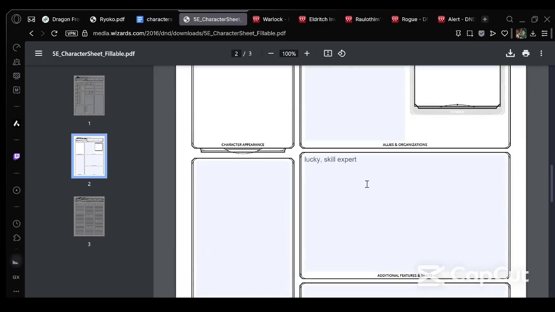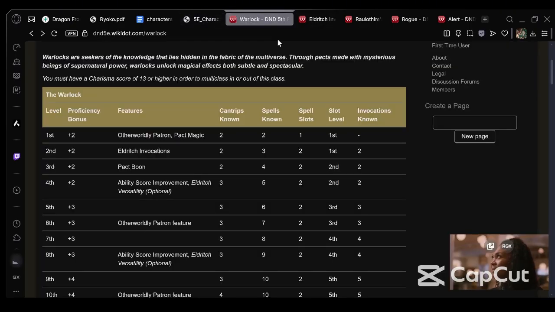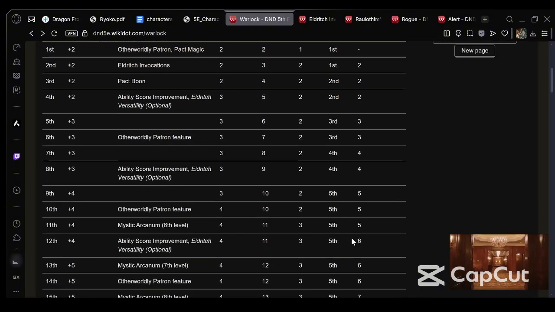His initiative's going to be good at least. Can't say it won't be. And plus, since he's always conscious and he doesn't need to sleep, the party will never be surprised. Yeah, I think that's really all they get in 7th level. And then, next level, let's go into Warlock.